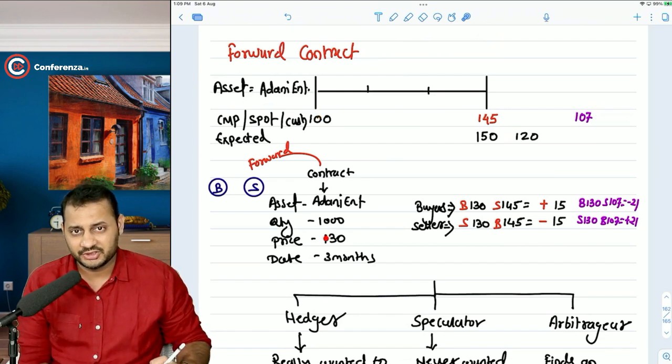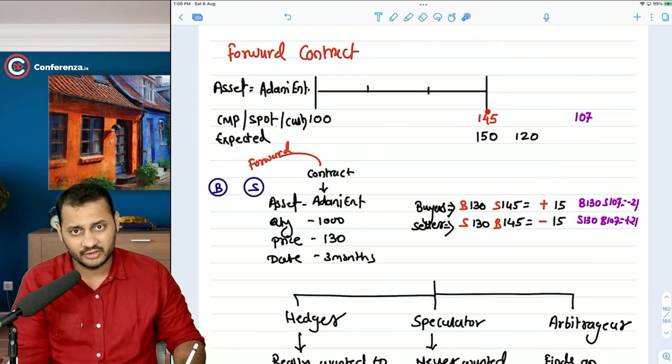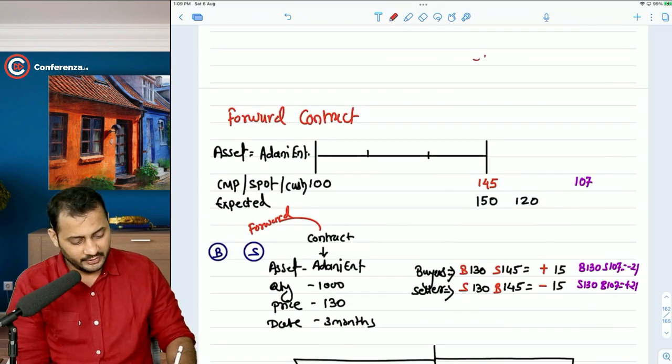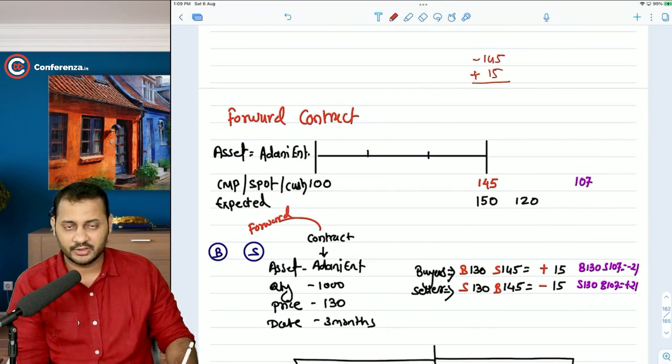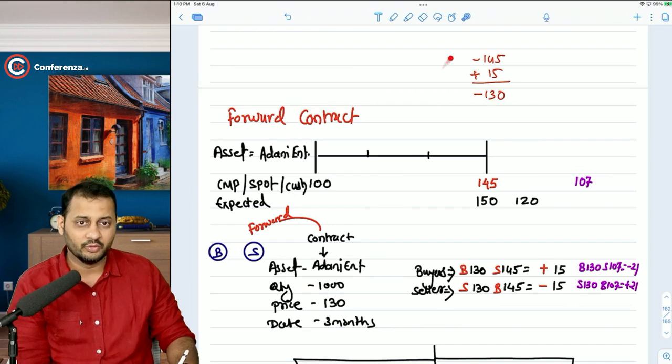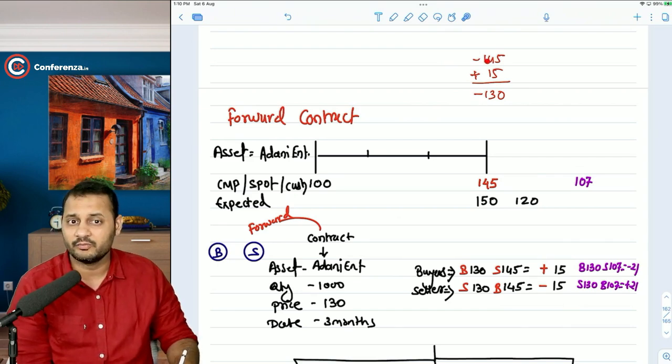The maximum that you are ready to pay to buy the share is 130 rupees. So if the market price goes to 145 on that date, what will happen? You will pay 145 in the spot market and you will get a profit of 15 from the futures market. So ultimately you will be paying 130 only. But that 130 will go in these two different amounts in different markets. This is a derivative market settlement, 15 rupees of inflow. This is a spot market settlement. So this way you paid only 130 rupees and you are still the owner of the stock.